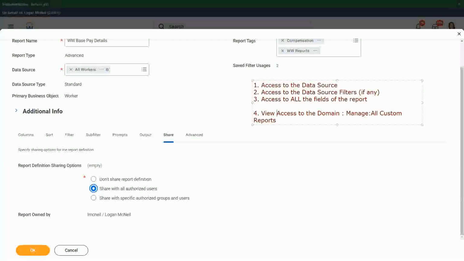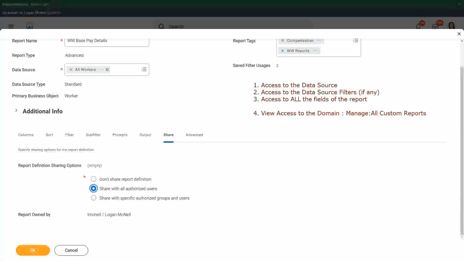If they are not able to see custom reports at all, then they won't be able to view your report, isn't it? Please make a note of this. It's very, very important.